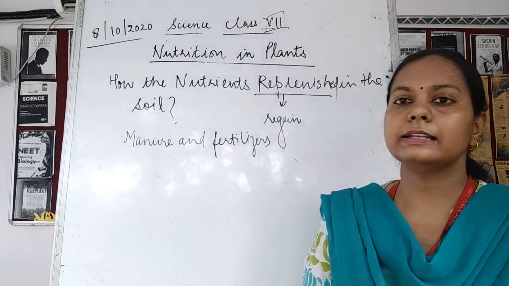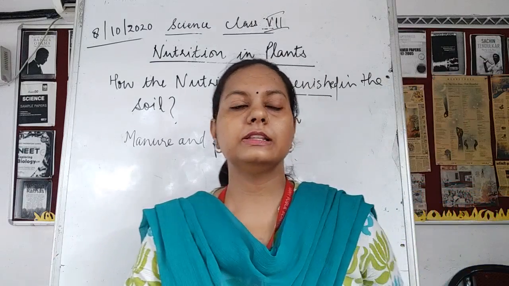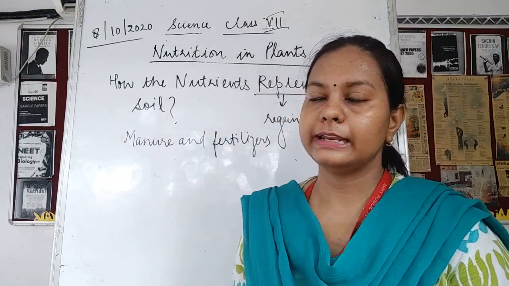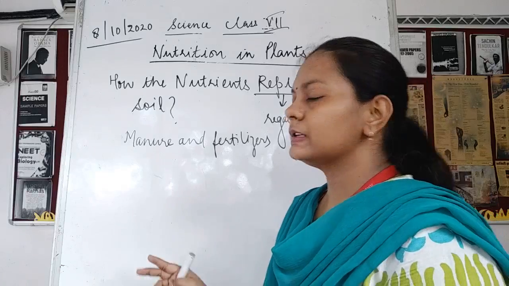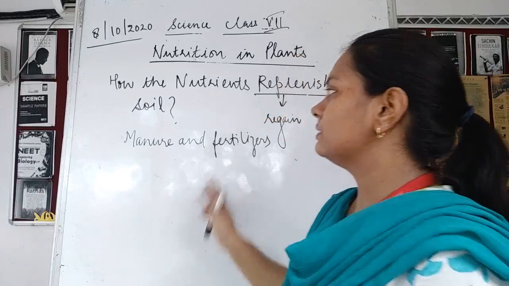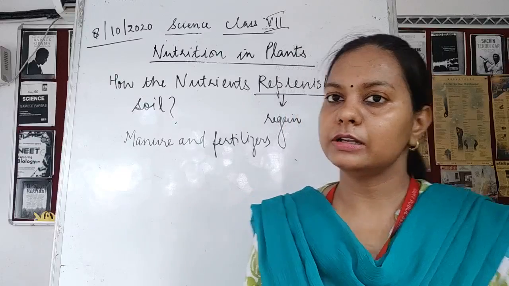So the nutrients are not present in the soil. Now, once the nutrients are not present, they should be regained. The soil should regain the nutrients. Now, there are two processes of regaining, that is by adding the manures and the fertilizers. There could be some other ways by which the soil could replenish the nutrients.